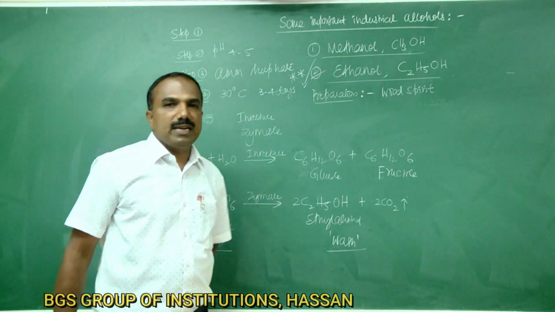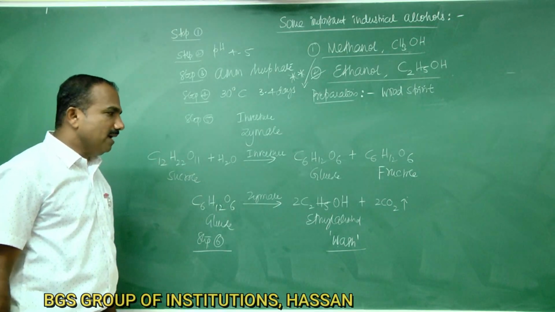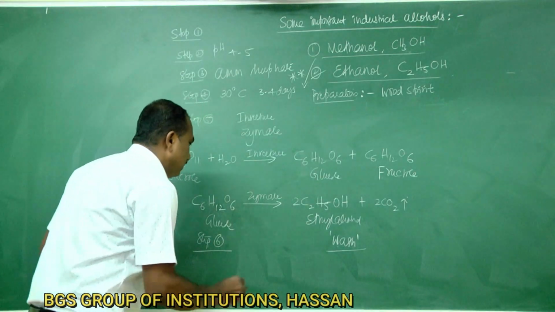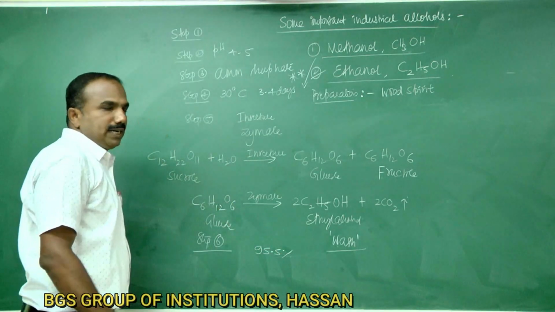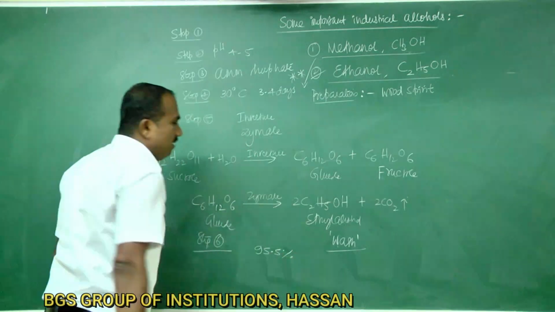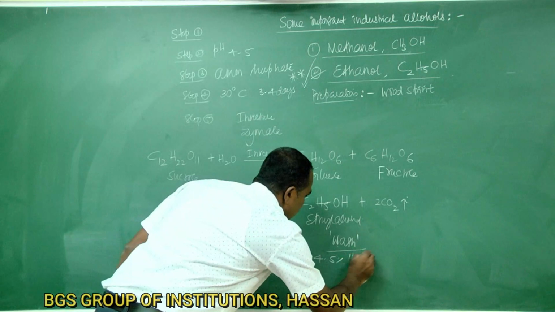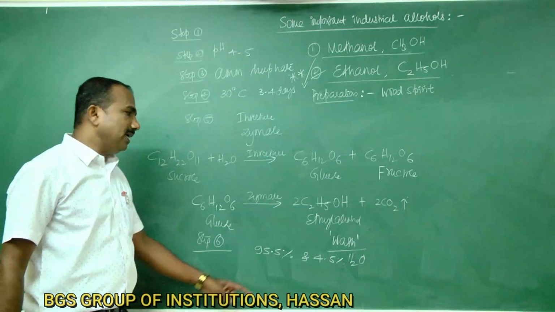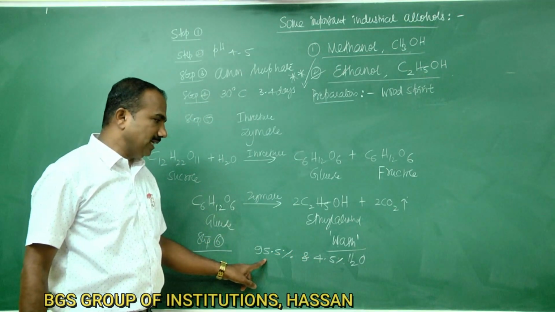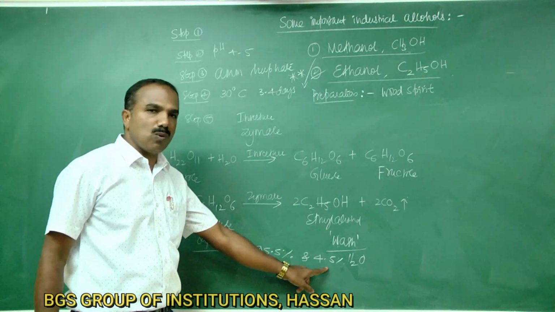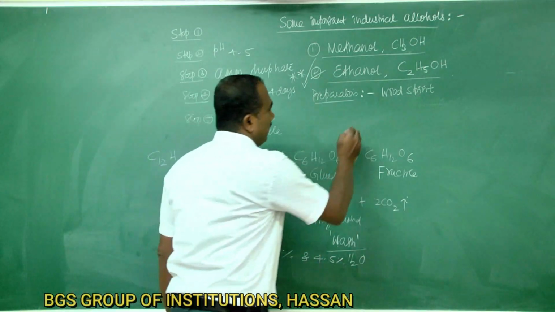The wash liquid is further fractionally distilled to get 95.5% alcohol and 4.5% water. This 95.5% alcohol is called rectified spirit.